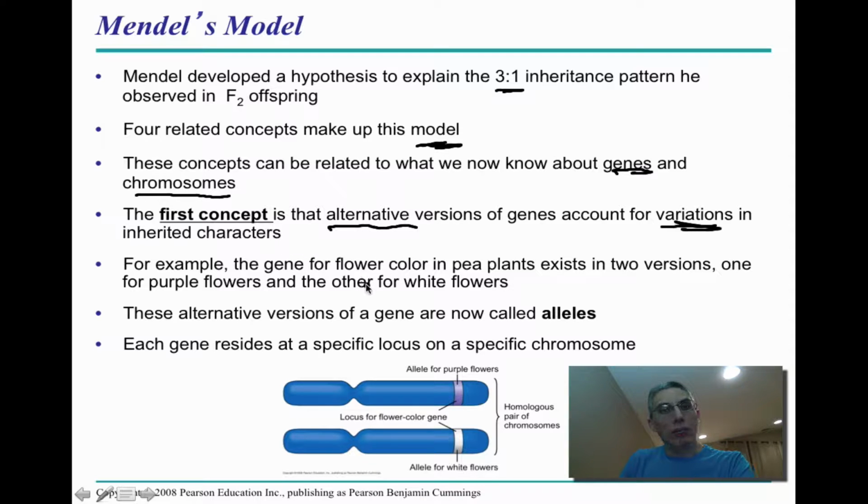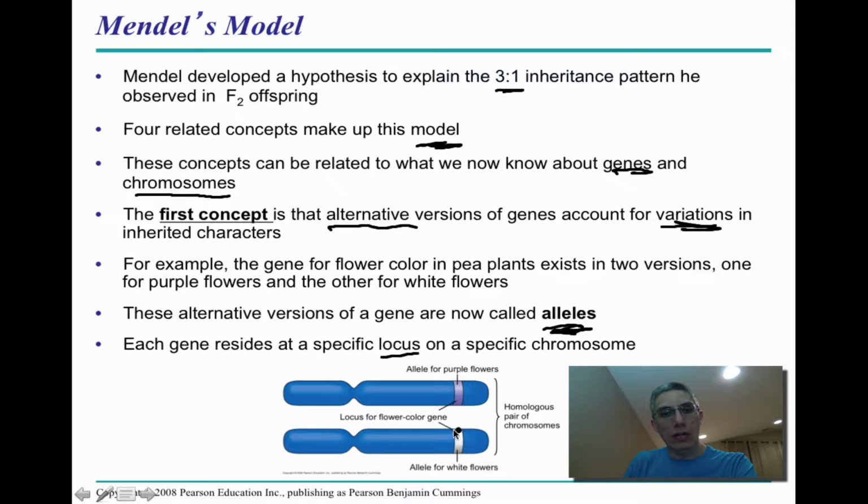So for example, when we looked at the color of the flowers in the pea plants, it actually existed in 2 versions. One, of course, was for purple and the other was for white. So these alternative versions of the gene are now what we call alleles. So again, alleles are going to be different varieties of that gene. So each gene is going to reside at a specific locus, or a location, on a specific chromosome.